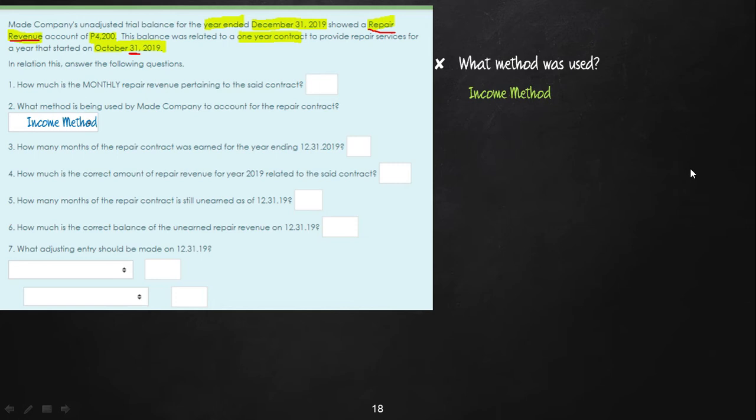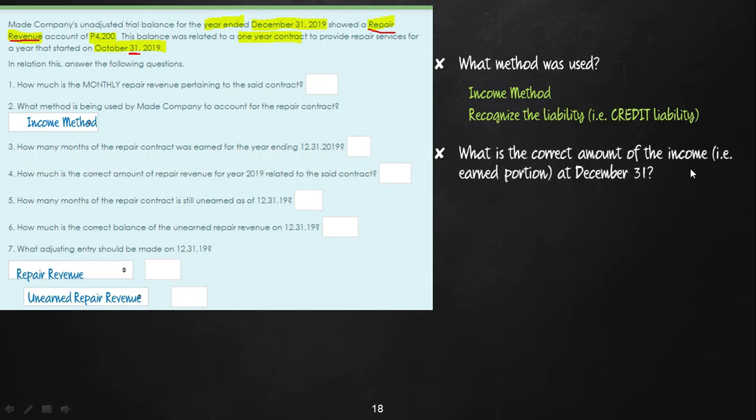So the income method recognizes the liability. In other words, credit the liability. When we say recognize, we go to its normal balance. So liability, normal balance, is credit. So credit the liability. So for question number 7 on the adjusting entry, we can now put credit the liability, unearned repair revenue. Obviously, its partner is repair revenue. We cannot yet put in the amount, which is why we compute.